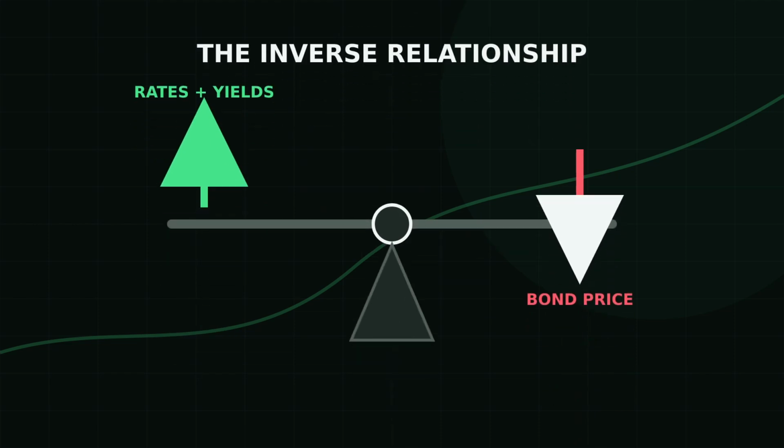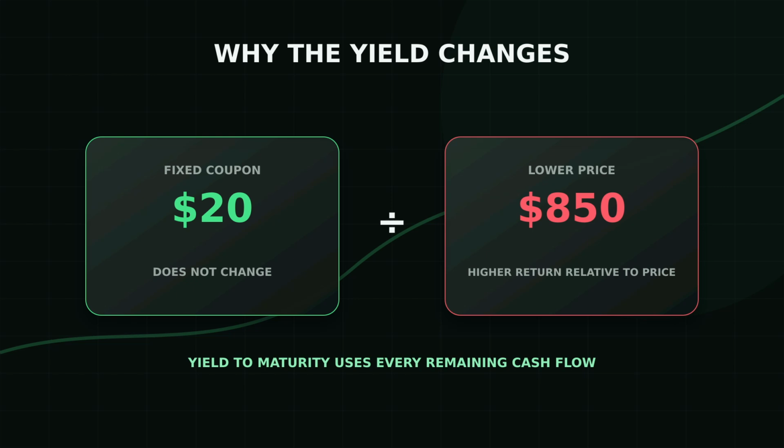This creates the central bond market relationship. When market rates and required yields rise, existing bond prices fall. When required yields fall, existing bond prices rise. This is why price and yield charts normally move in opposite directions. At a lower purchase price, the same $20 coupon produces a higher return relative to what the new buyer paid. Yield to maturity also includes the eventual return of principal, so professional bond pricing uses every remaining cash flow. Each future payment is discounted back to its value today.